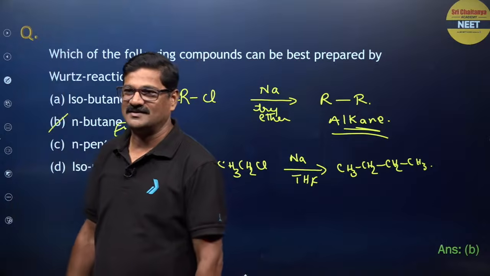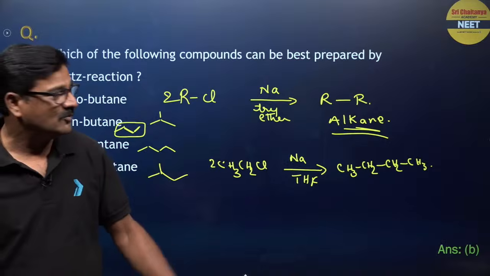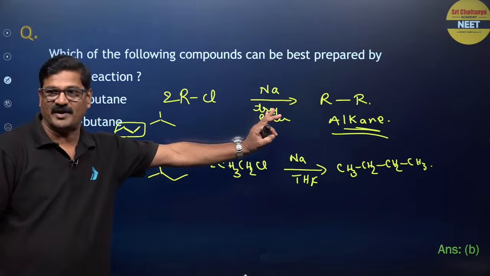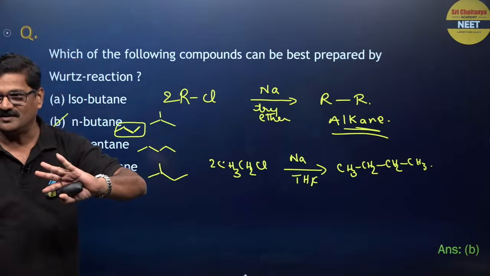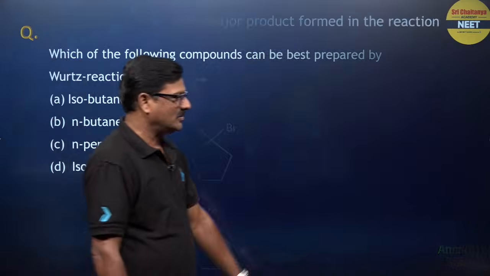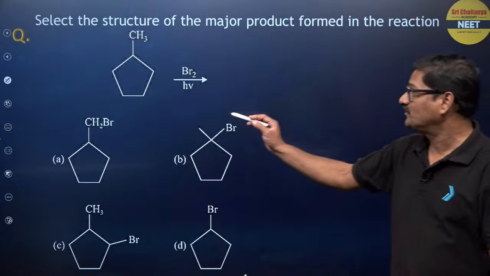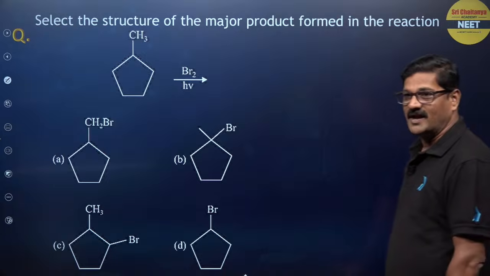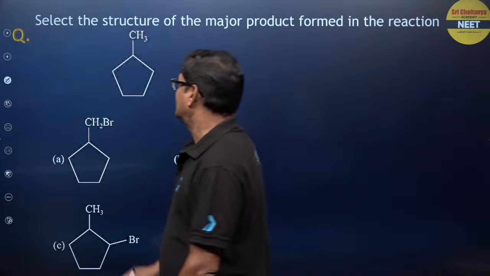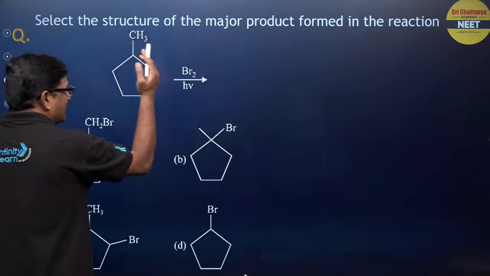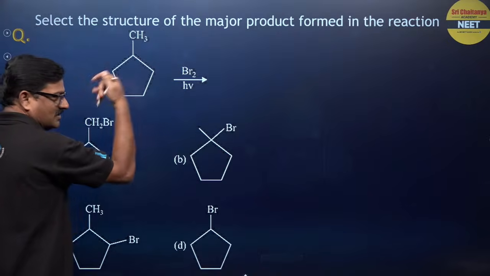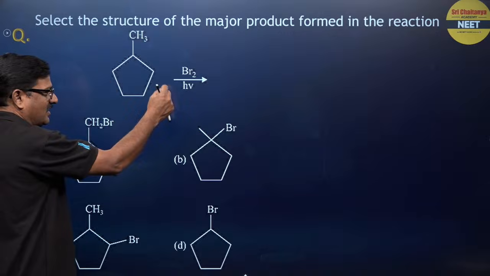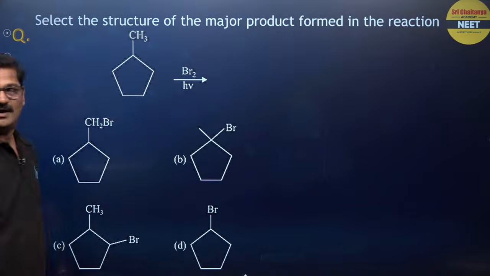Are you ready for that? And one more question here. Only symmetrical alkanes can be prepared by this method, right? And one more, this is another question. Select the structure of the major product formed in this reaction. So this is an alkane. When it is treated with Br2 and hv, it is a free radical halogenation of alkane.